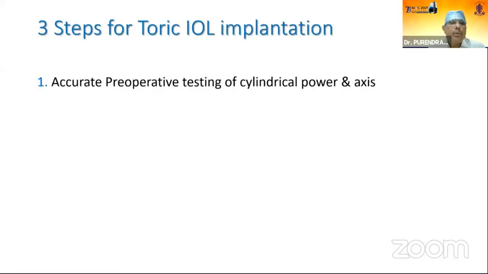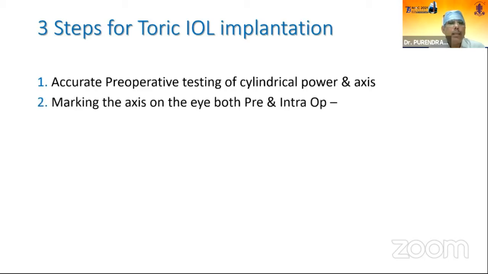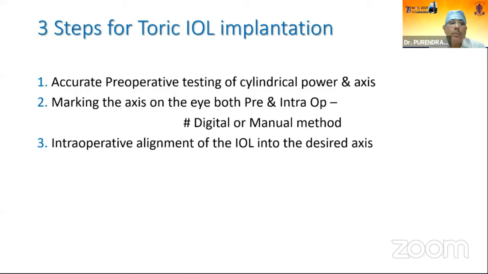There are 3 steps for toric IOL implantation. One is accurate pre-operative testing of cylindrical power and axis. Second is the marking of the axis on the eye, both pre and intraoperatively. Then last, this marking can be either digital or by manual method.